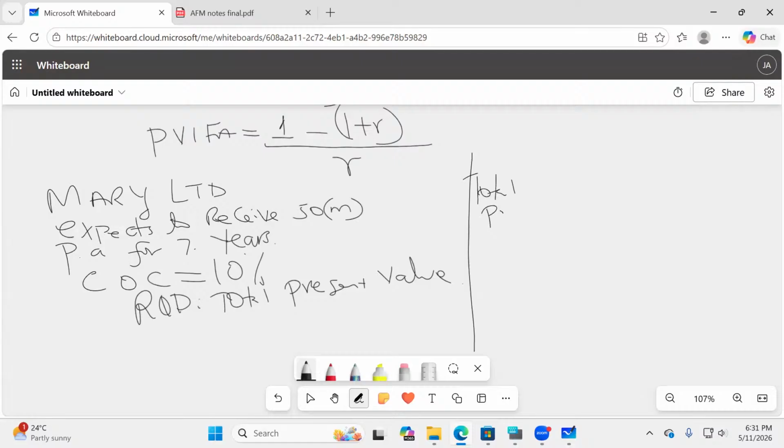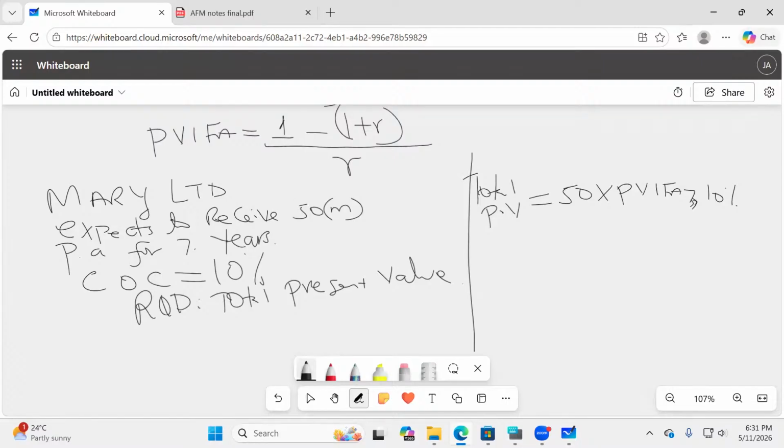So how do we get this total present value? To get the total present value, I will take the 50 given. Please allow us to omit the millions. And then I simply multiply this with PVFA, 7 years, 10%. So I only take one figure, 50, and multiply it with PVFA for 7 years at 10%.